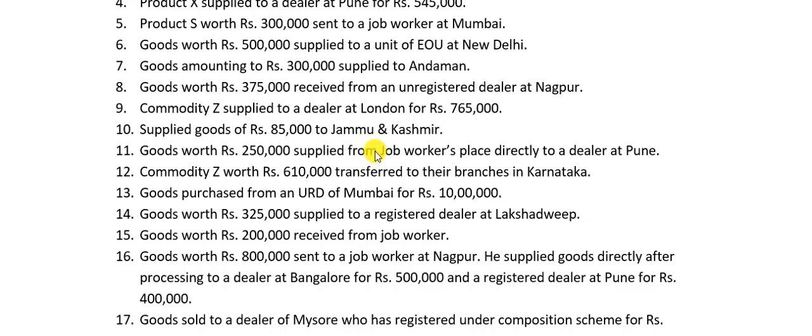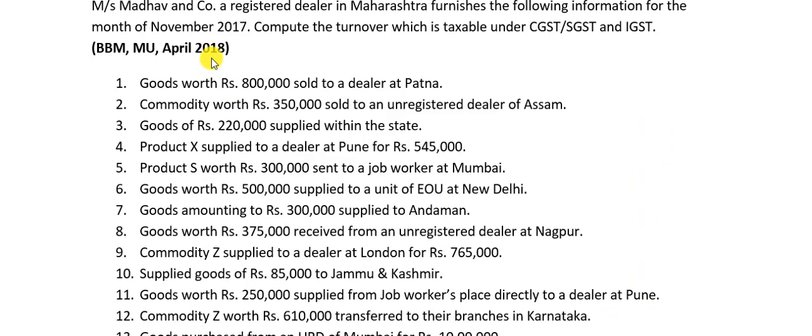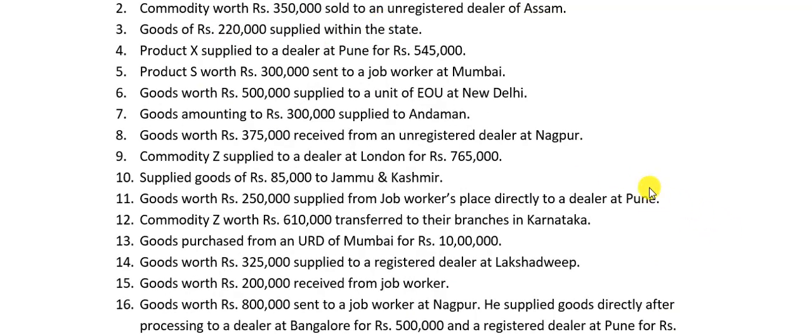Goods worth rupees 2,50,000 supplied from, see this word from is important here. Here there is no supplied to, here it is supplied from job worker's place directly to a dealer at Pune. So this is taxable. Under which is it taxable? CGST, SGST or IGST? CGST, SGST. How do I know? Because the goods are being sold to a dealer who is in Pune. And where is our SSE? He is in Maharashtra. He is registered in Maharashtra. So within the same state, SGST, CGST will be applicable.